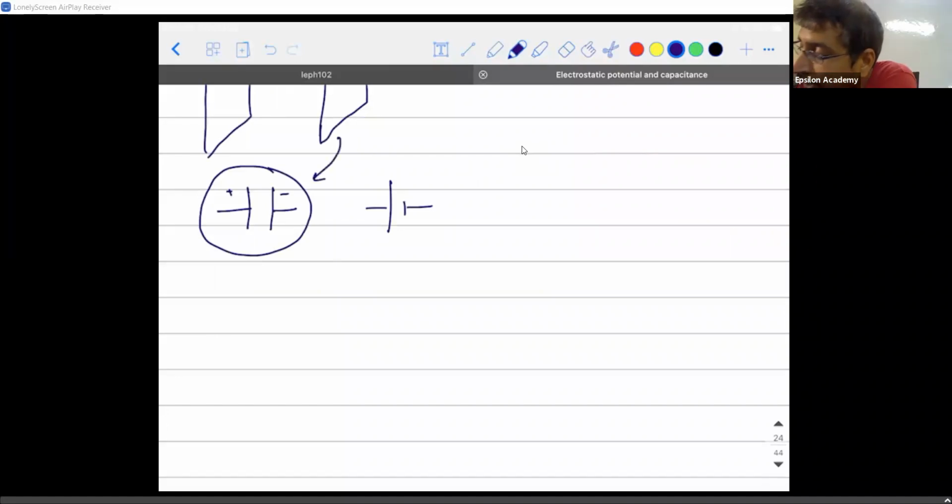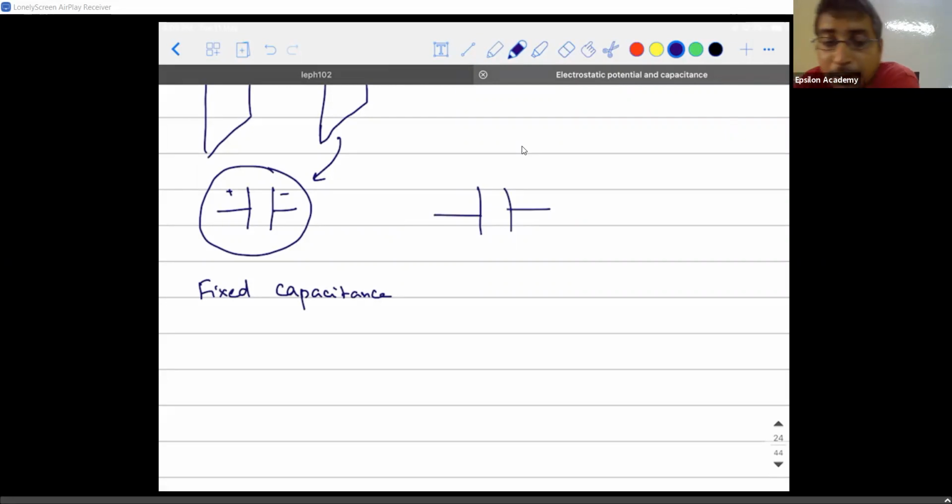So instead of looking at the parallel plate like this, we'll be seeing it in this way. This is for a capacitor with a fixed parameter called capacitance. There are certain capacitors whose capacitance can be changed with respect to time. Then you put an arrow mark like this. This is a capacitor of variable capacitance.